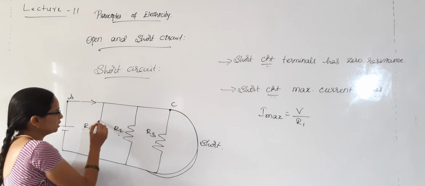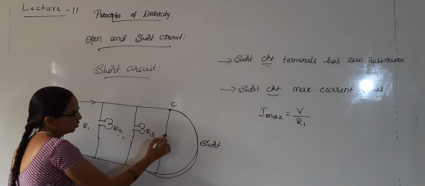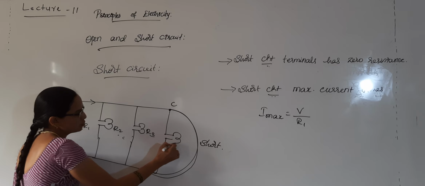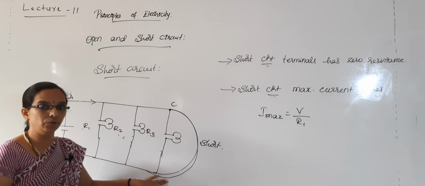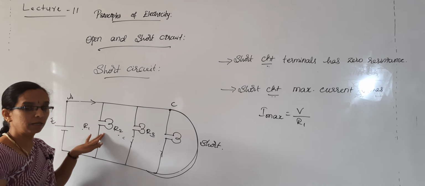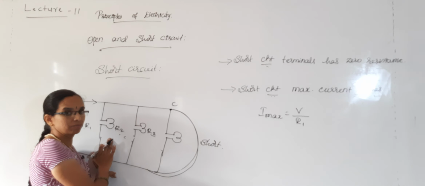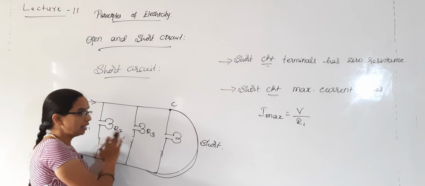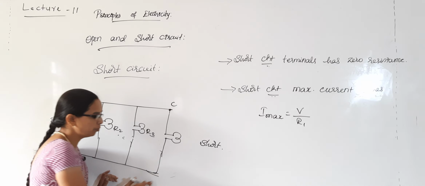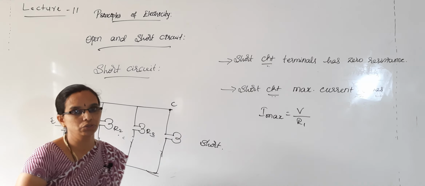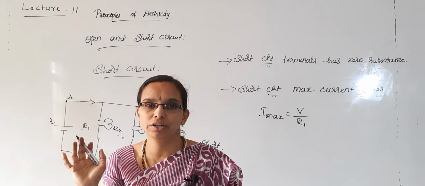If I connect 3 bulbs here, none of the bulbs will be glowing, because all the current flows through this short circuit. No bulbs will be glowing, but in a parallel circuit it will not damage this. Once I remove this short circuit, all the bulbs will be glowing as usual. But when it is shorted, all the branches will be shorted.